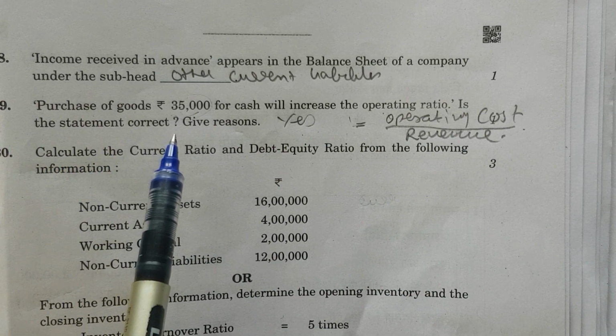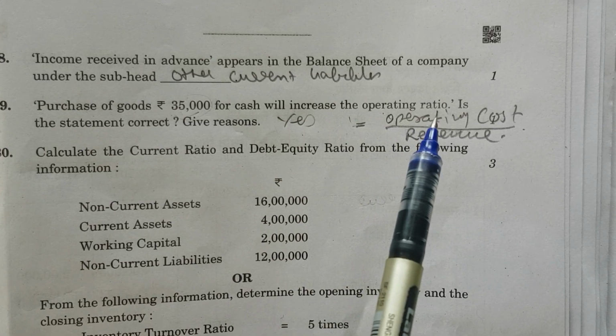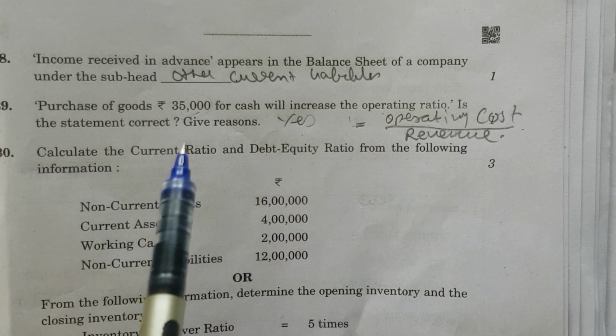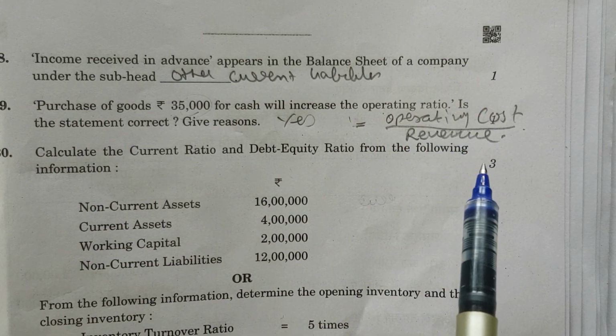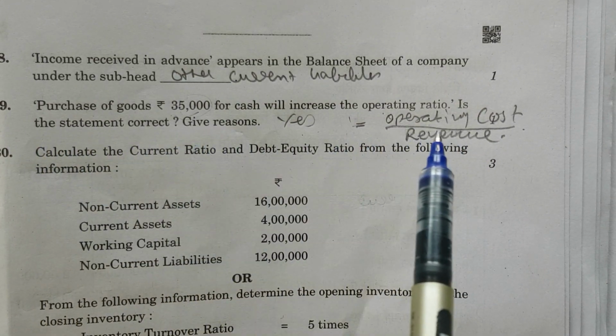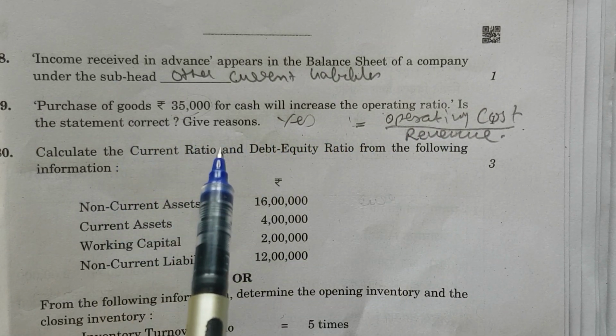Purchase of goods of rupees 35,000 for cash will increase the operating ratio. Is the statement correct? Yes. The operating ratio formula is operating cost divided by revenue. If you are purchasing goods, it will increase your operating cost and definitely our operating ratio is also going to increase.